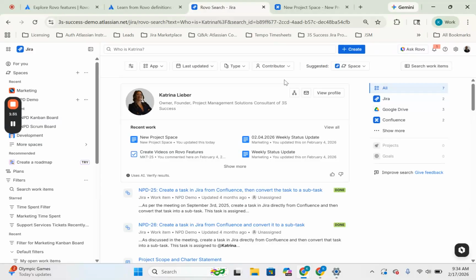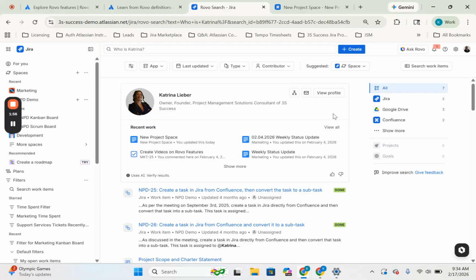What this is doing is it's just pulling information from my Atlassian profile that is associated with this account, and then it's pulling anything that I have recently worked on in this demo org. And so that's kind of what this does in terms of a knowledge card for a person. So if you are wondering who a certain team member is, or maybe you've never worked with them in your organization, it will pull up their information.